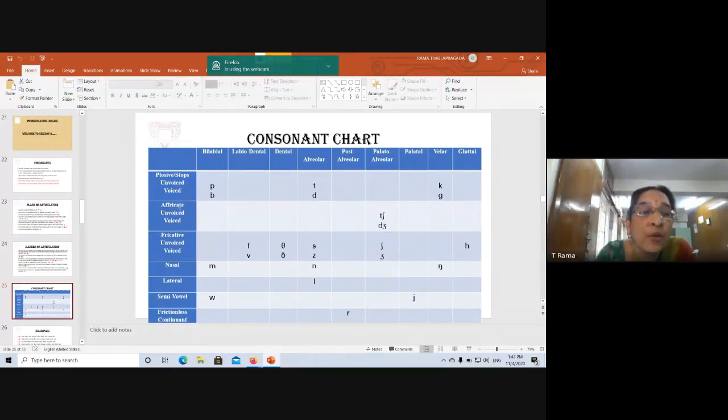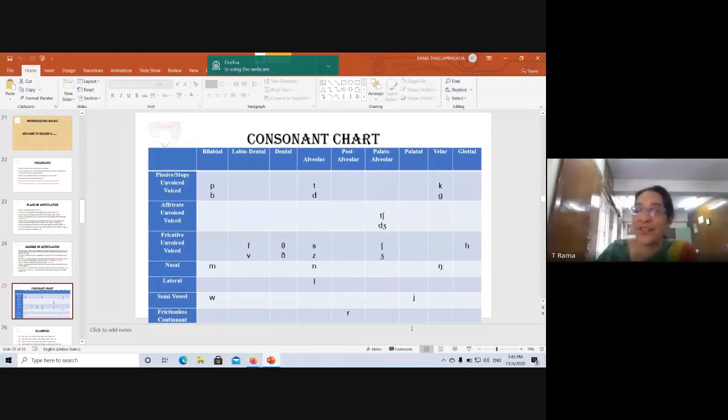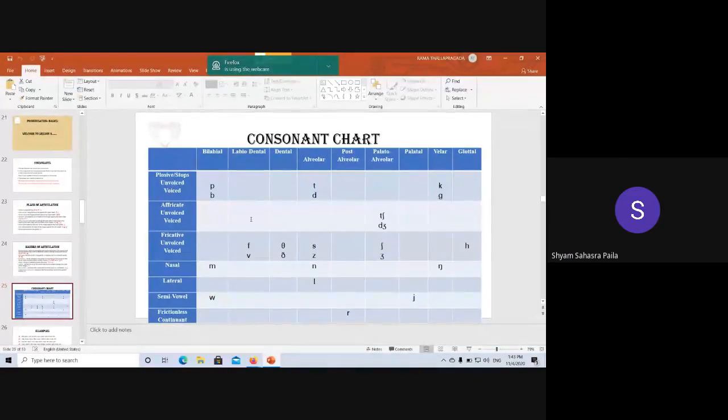Unvoiced, voiced, unvoiced, voiced, unvoiced, voiced. So after unvoiced, how many sounds are there here in the table? Count those. Nine, ma'am. Nine is correct. There are 9 unvoiced sounds.